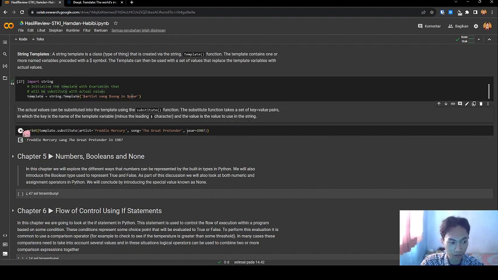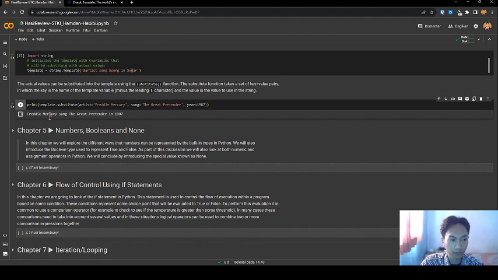If I run this code, it prints Freddie Mercury sang The Great Pretender. Print template substitute with artist equal Freddie Mercury and song The Great Pretender.